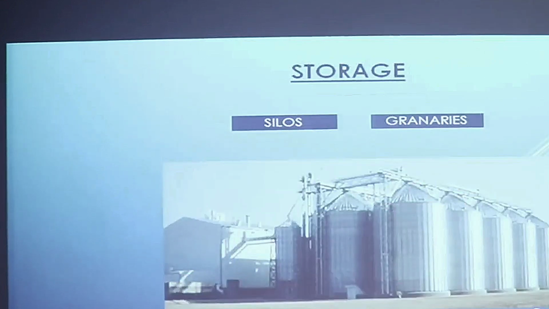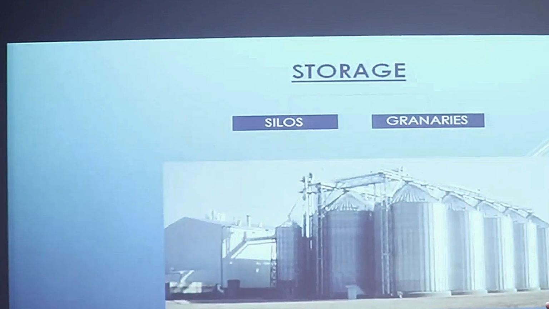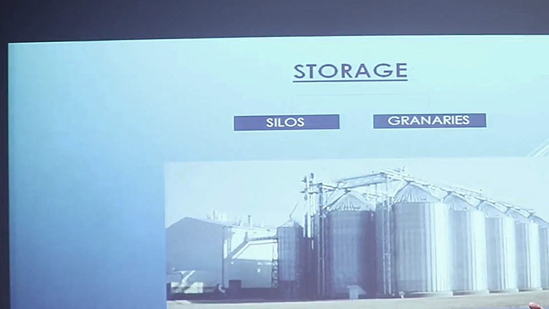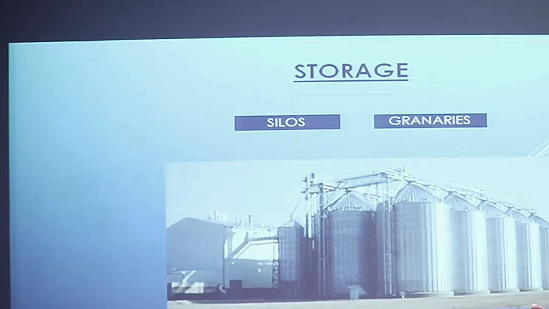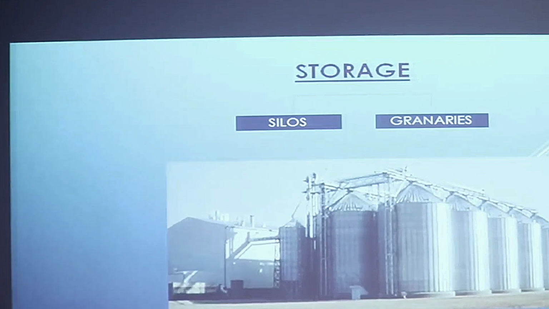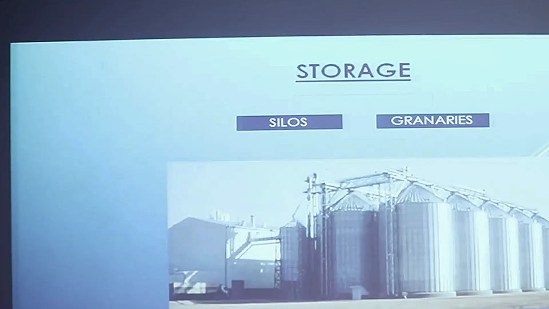The last step of crop production is storage. Before storing the grains, we have to make sure that they do not have any moisture in them, because if the crops are having moisture in them, there are chances that they may get attacked by the rodents and the insects, which may spoil the crops. So if the storage is done on a small scale, we can pack them in bags, but if we do the storage on a large scale, we have to store them in silos and granaries.